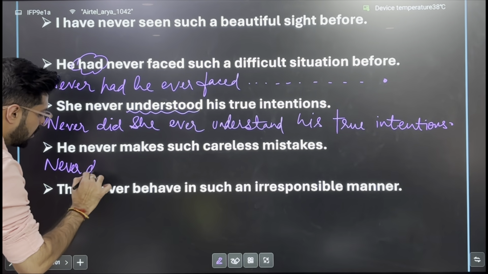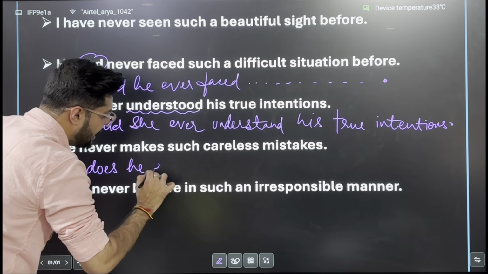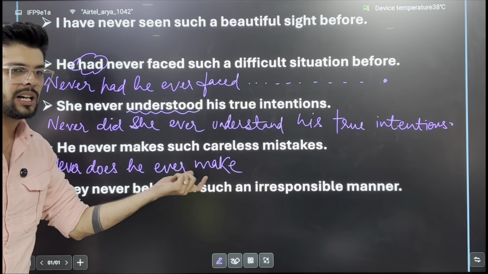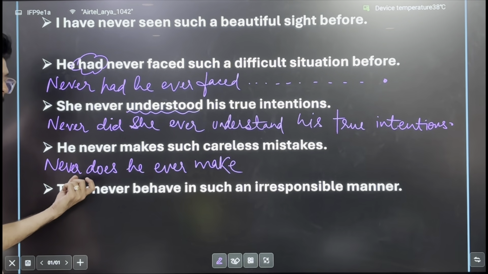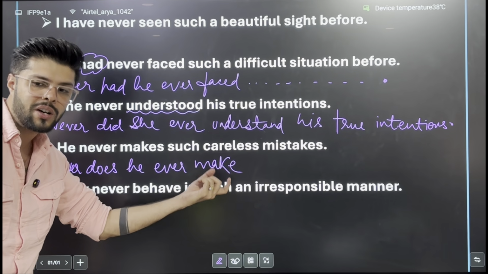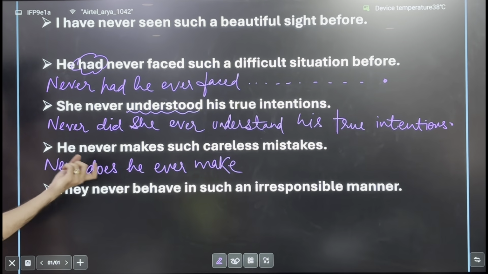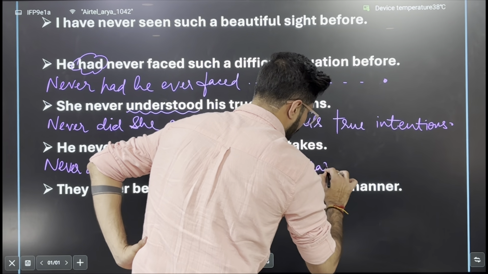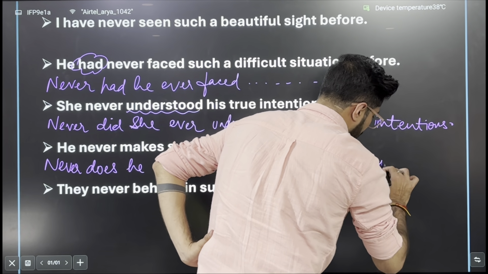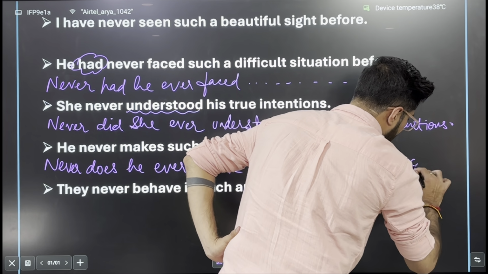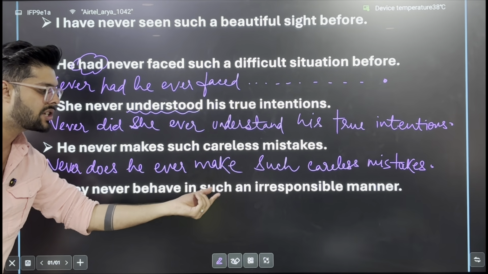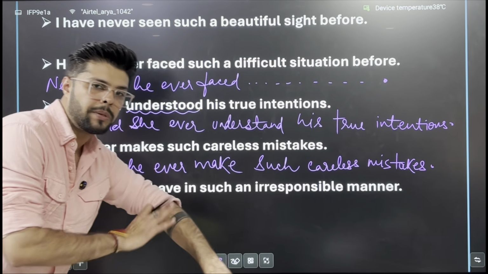Never does he ever make होगा, makes मत कर दीजिएगा, incorrect हो जाएगा. ठीक है. does का इस्तेमाल कर रहे हो, V1 यूज होगा without S या ES. So never does he ever make such careless mistakes. And the last one is they never behave in such an irresponsible manner.